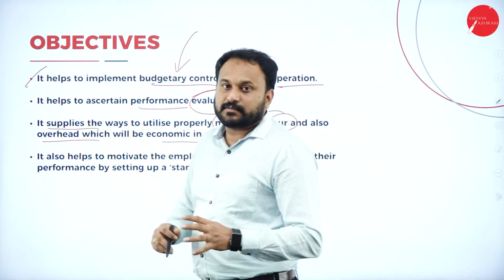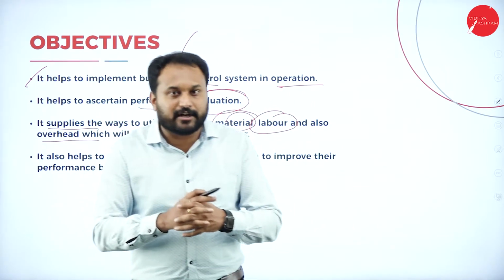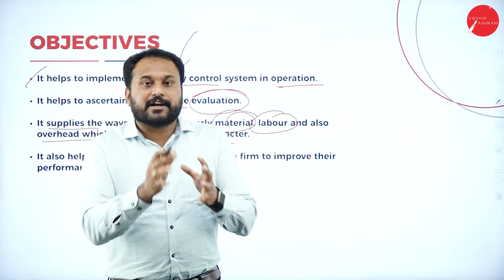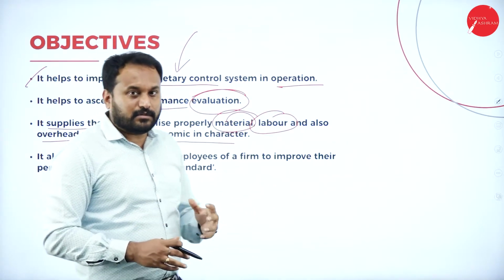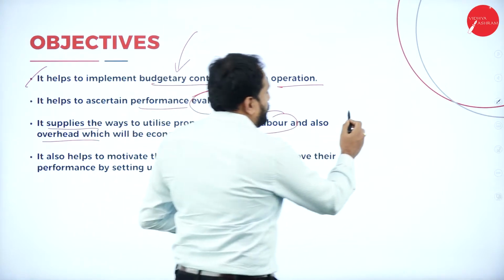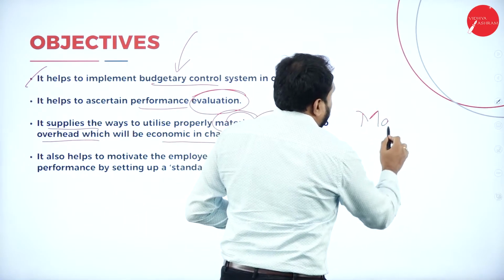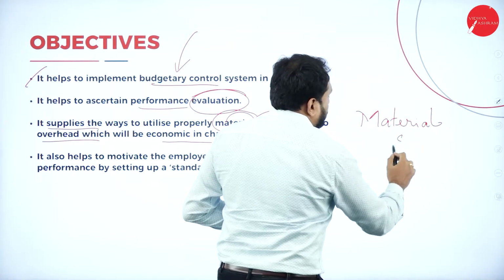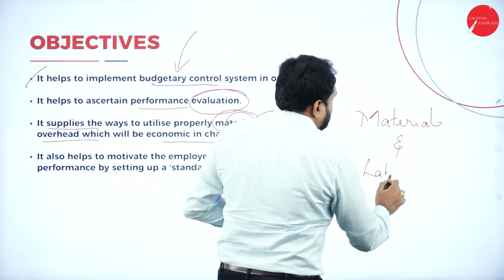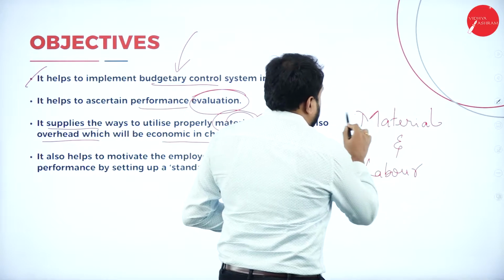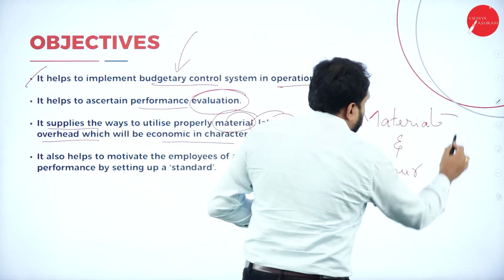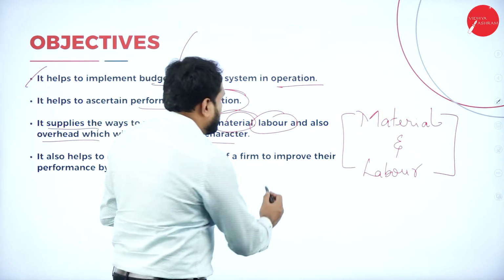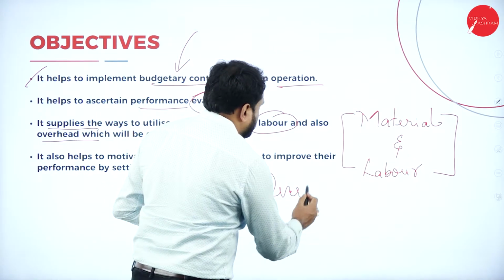Please understand this. Whenever we go with standard costing, the technique is called standard cost. Now here in standard cost, we will get to know about two things. One is the material. Next we have the labor. And the third one is the overheads of material as well as labor. That is the overheads.